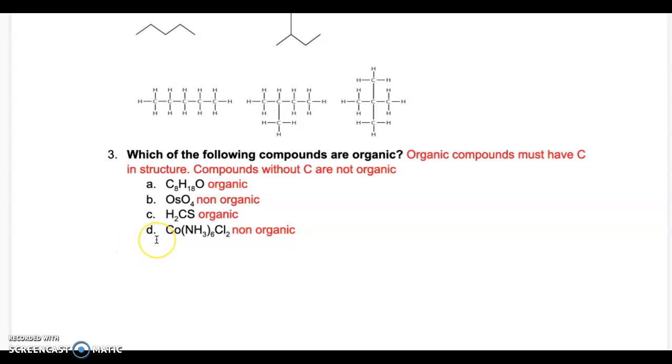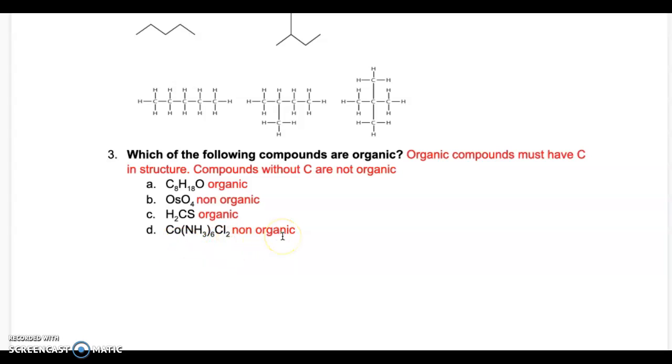Example D has no carbon. Please do not confuse Co, which stands for cobalt, or CO, which stands for carbon monoxide, or Cl, which stands for chlorine, with carbon and iodide. This is Co. Make sure that you understand which element is which.